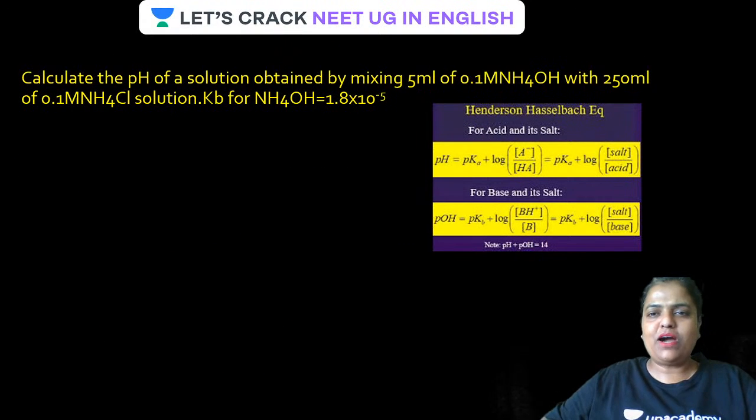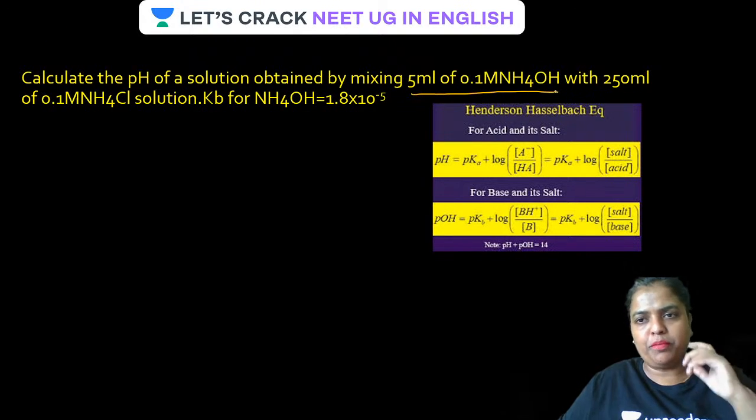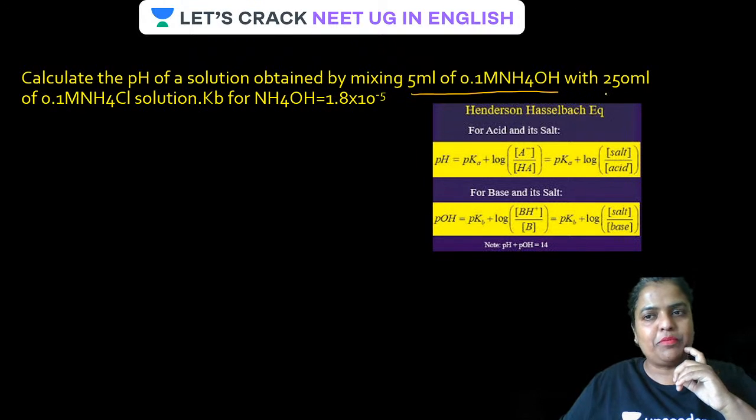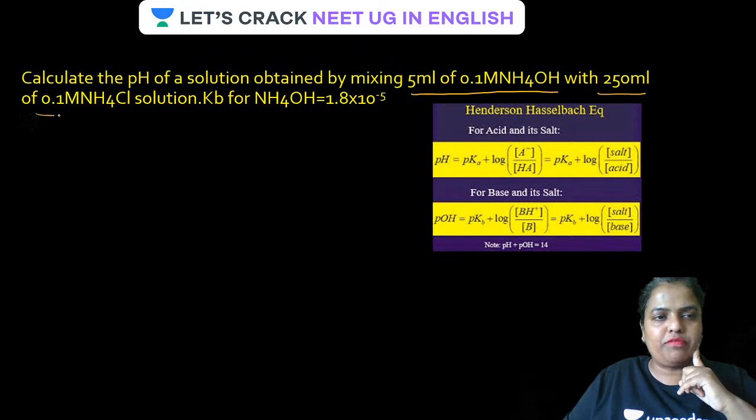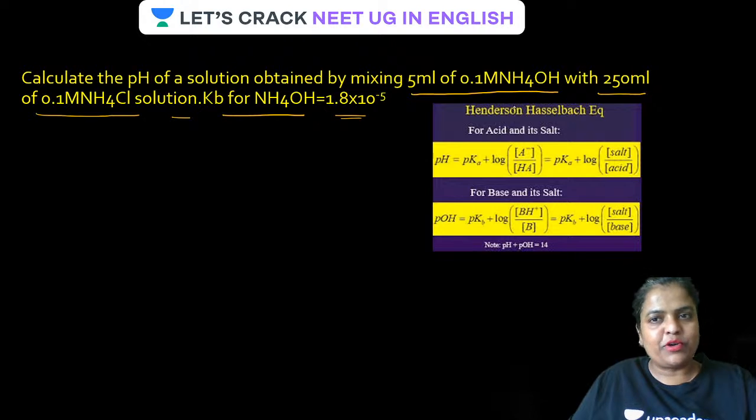Now guys, let us see the next question. Calculate the pH of a solution obtained by mixing 5 ml of 0.1 molar ammonium hydroxide. Remember, this is the weak base, with 250 ml of 0.1 molar NH4Cl solution. Kb for the weak base is given, guys. What type of base is it? It is going to be an alkaline base. Is that clear, guys?